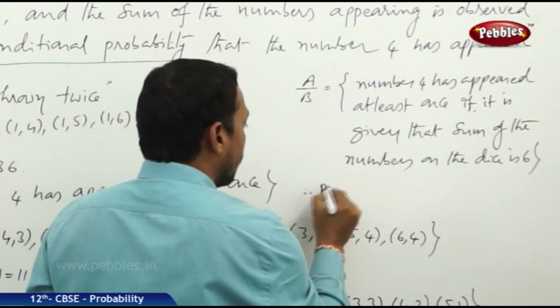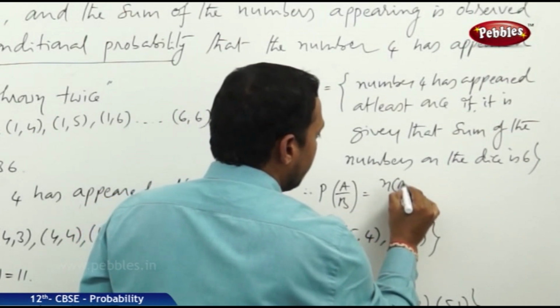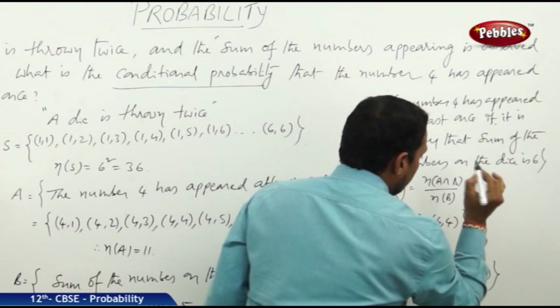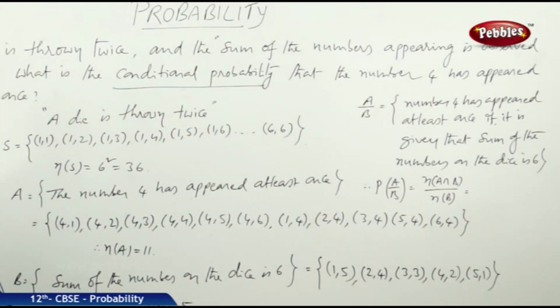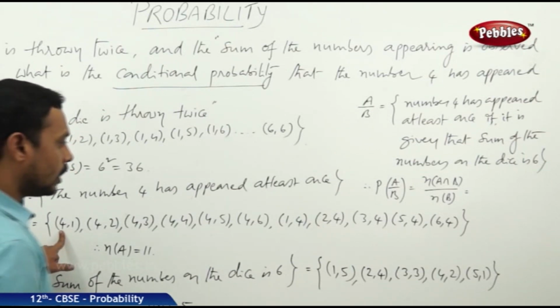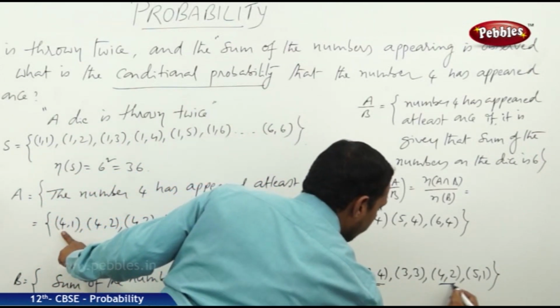Therefore, the probability of A by B is equal to n of A intersection B by n of B. What are the common favorable cases of A and B? The common values, here you see, are 4 comma 2 and 2 comma 4.